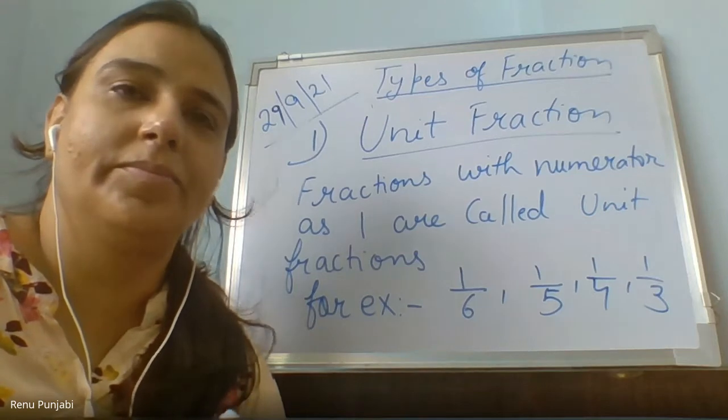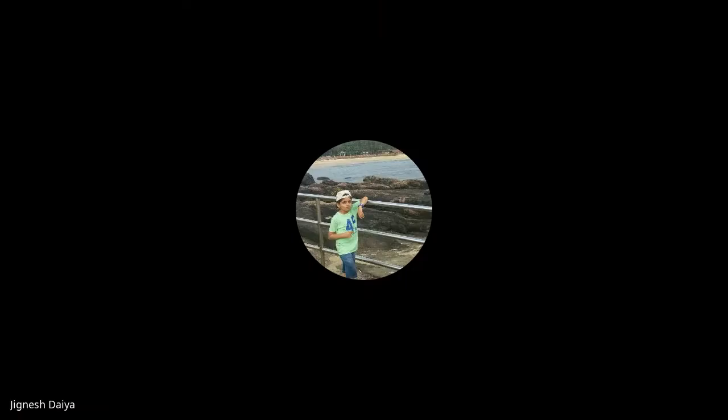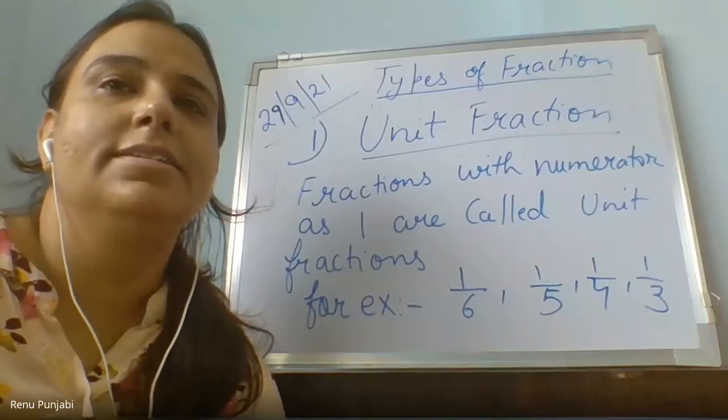I have a chocolate of 10 pieces, and I give one piece to my friend, so it will be 1/10. Yes, ma'am. In a square there are 100 equal parts. One part is black and the others are white. So the black part's fraction is 1/100. Very good. Excellent.